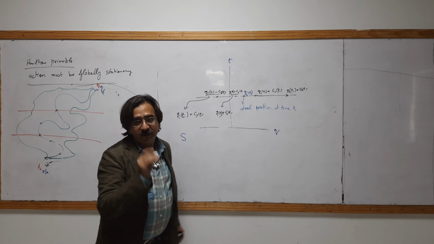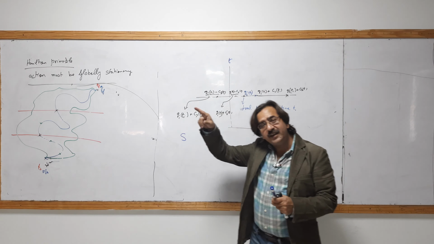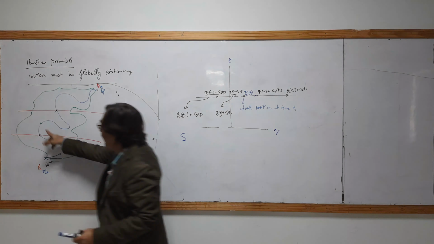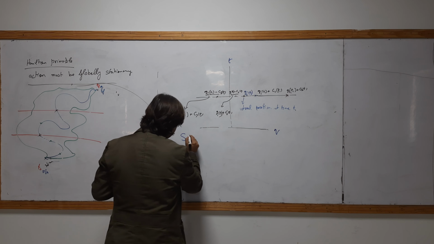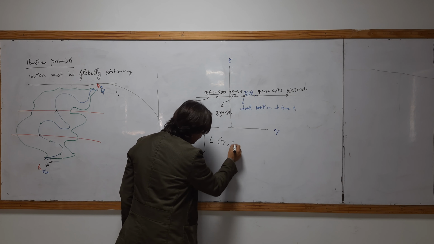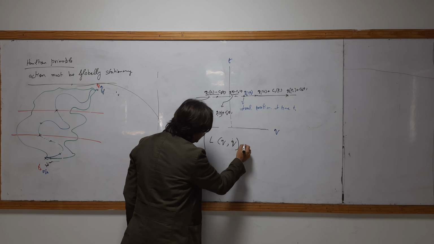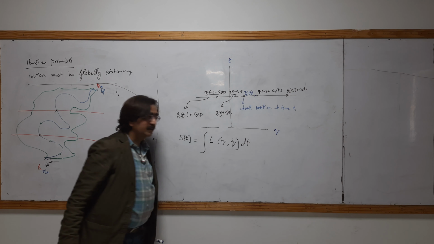if this action, one action, the action is a line integral. Okay. This is the actual point. The action will be a function of q and q dot, dt, from initial t to final.